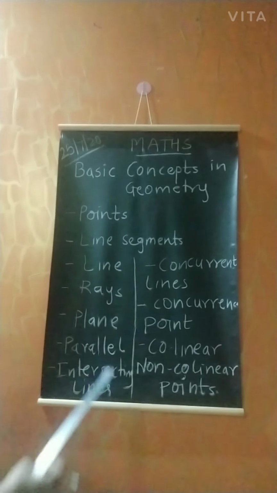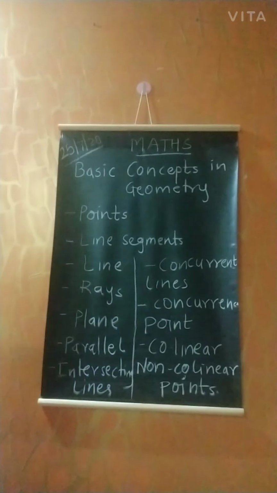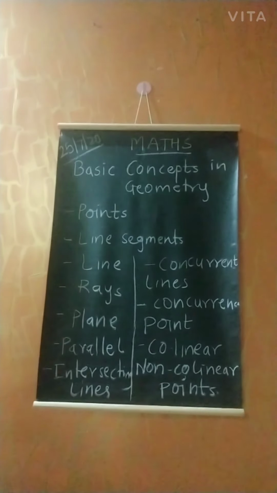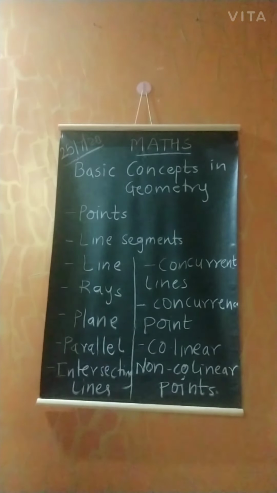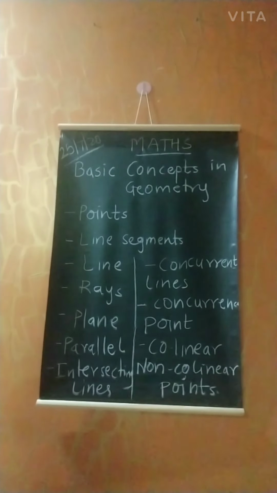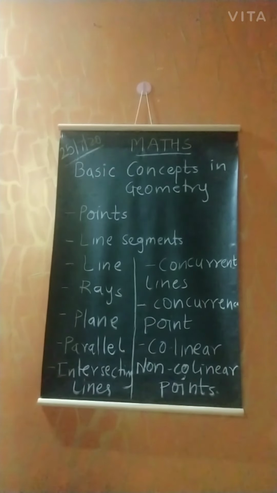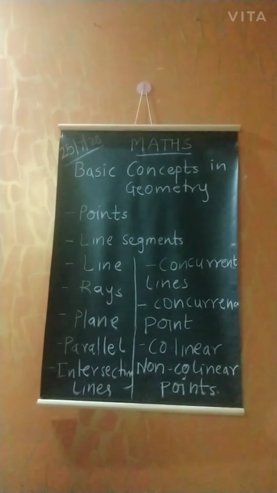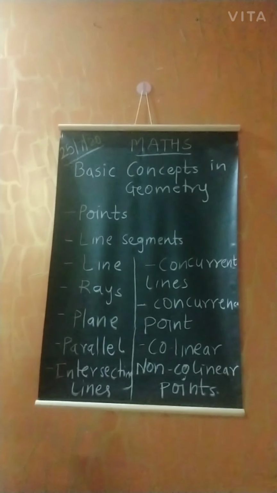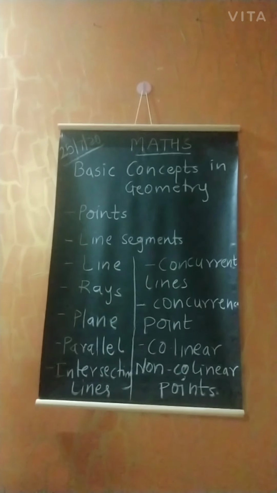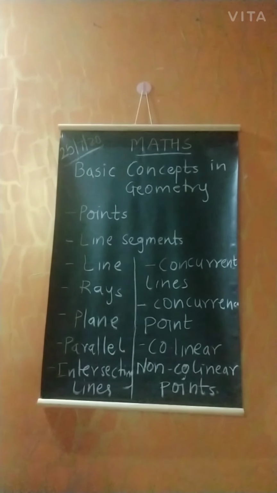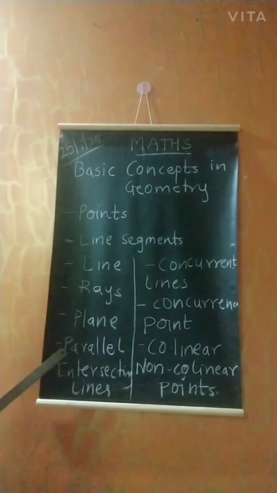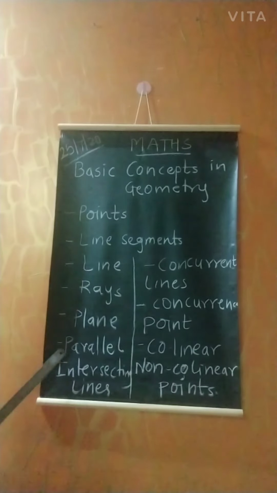Next is plane. A flat surface in mathematical language is called a plane. Next is parallel line. What is a parallel line? Two lines in the same plane that never intersect each other on extension are called parallel lines.